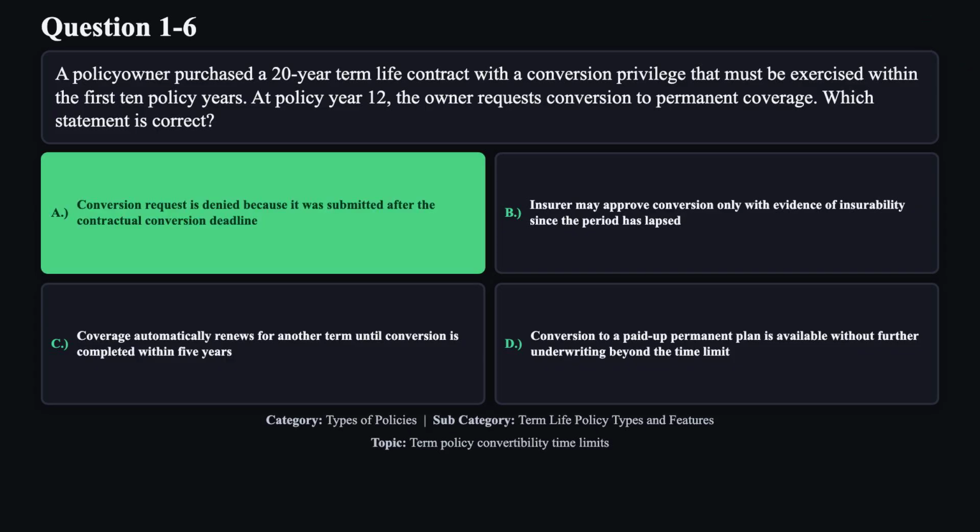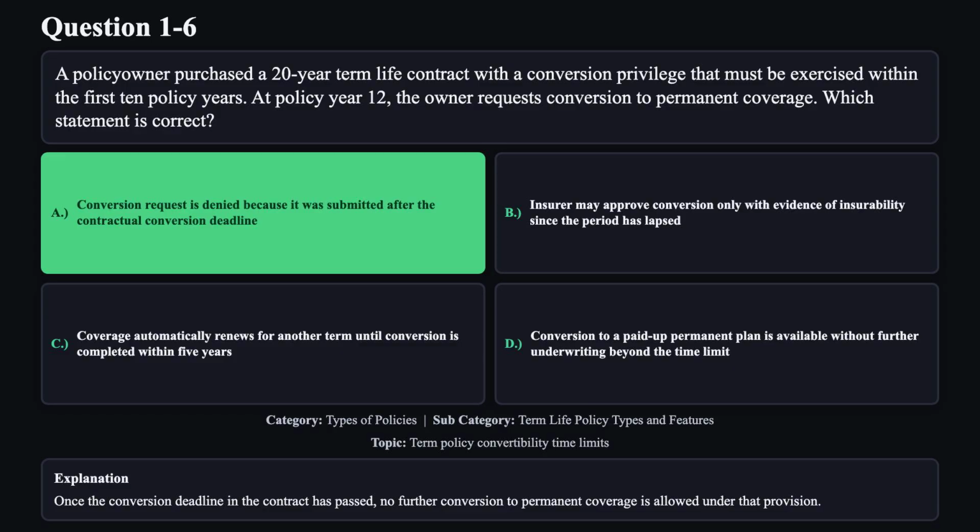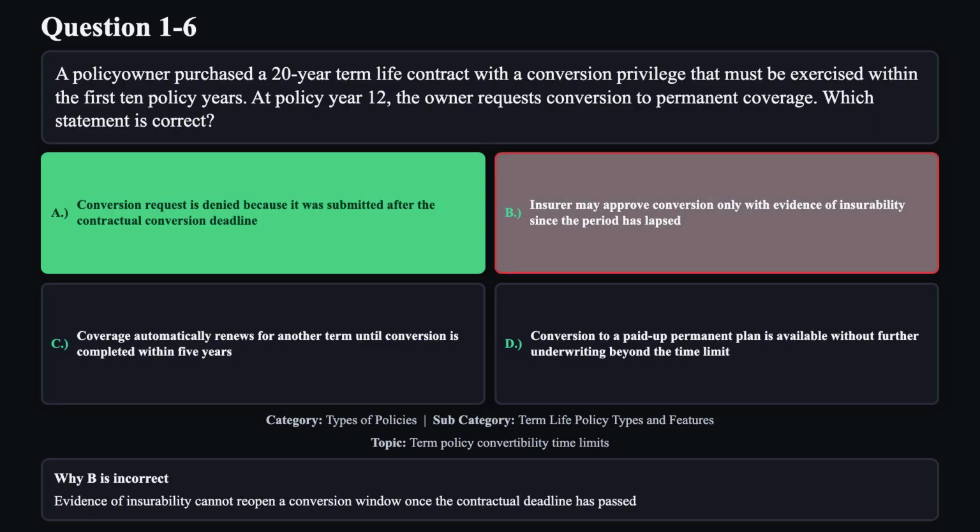The correct answer is A. Once the conversion deadline in the contract is passed, no further conversion to permanent coverage is allowed under that provision. Reason B is not correct. Evidence of insurability cannot reopen a conversion window once the contractual deadline has passed.